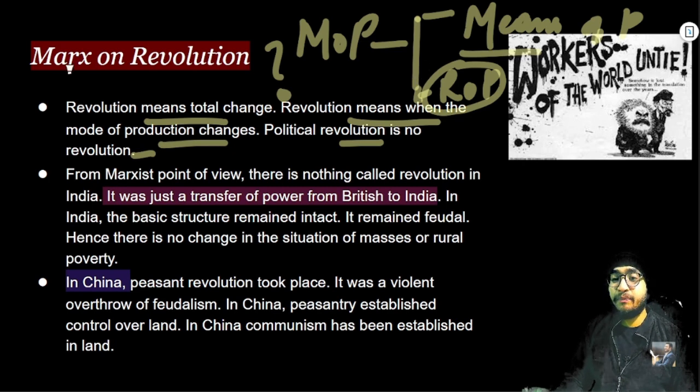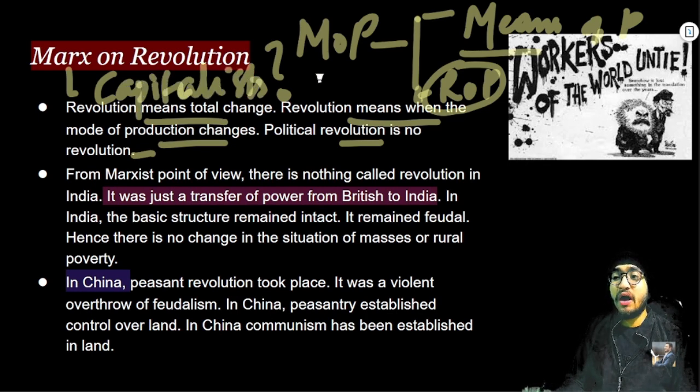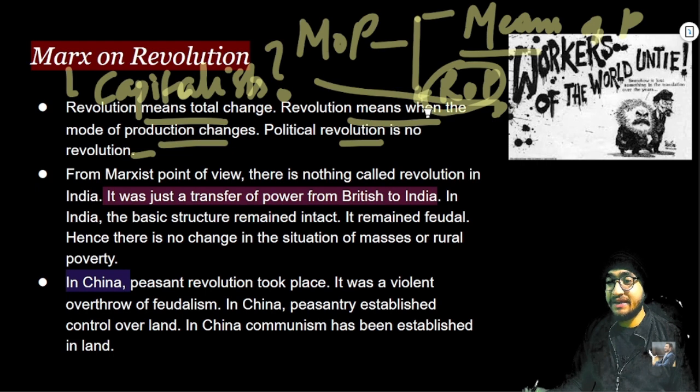Because his major problem was the capitalist class, and that is why he propounded to the working class that workers of the world unite because you have nothing to lose other than your chains, right? And hence you can see this capitalist class falls under the purview of relations of production. So according to Marx, revolution means this total change in the relations of production, right? There should be no class division.